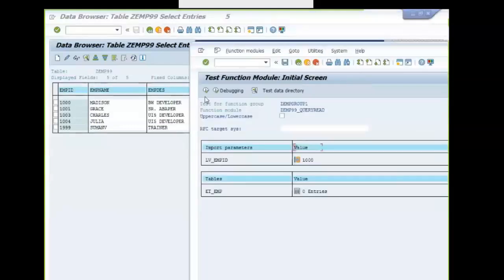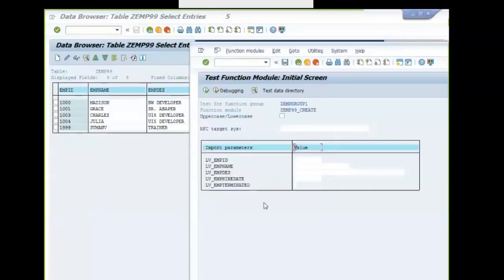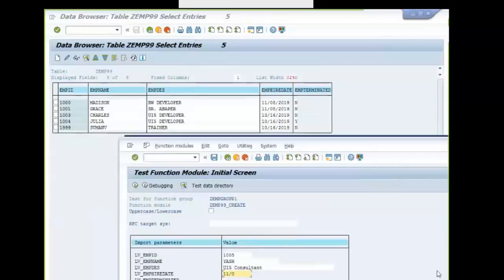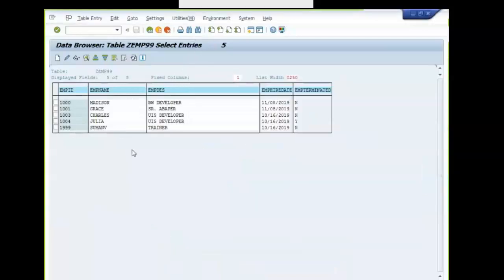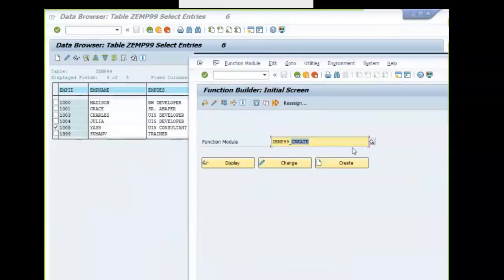Create operation. Record 1005. That is working fine. Update.